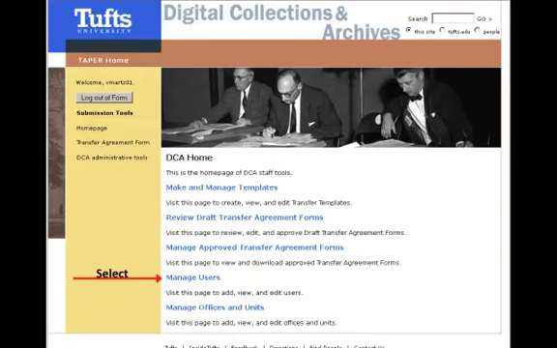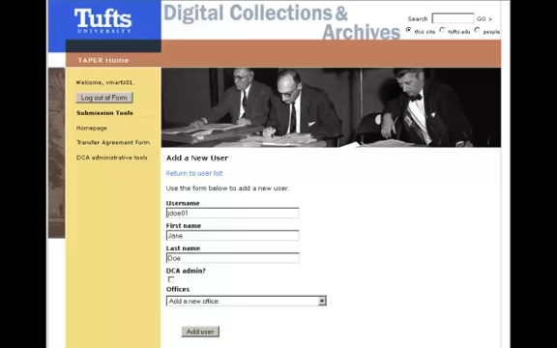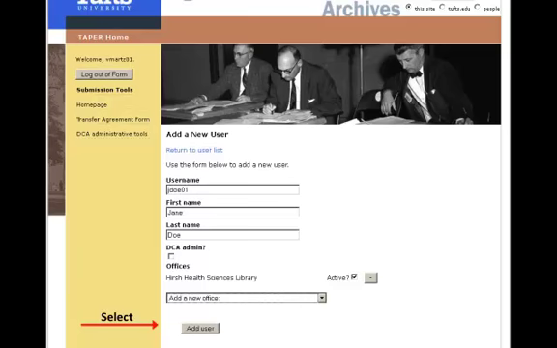We will now associate authorized users with the office we have created. If the person submitting records does not already have an entry, select the text to add a new user. Then just fill in the form with the local username and the first name and last name, and select the associated office from the list in the Add a New Office box. Finally, select the Add User button, then return to the Administrative Tools menu.